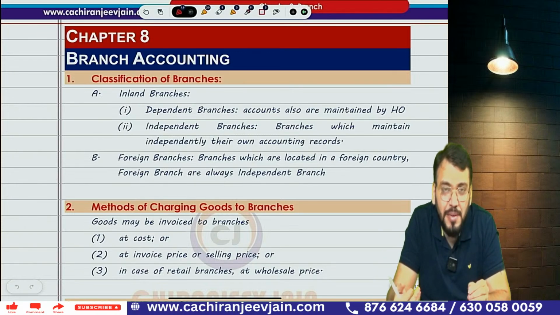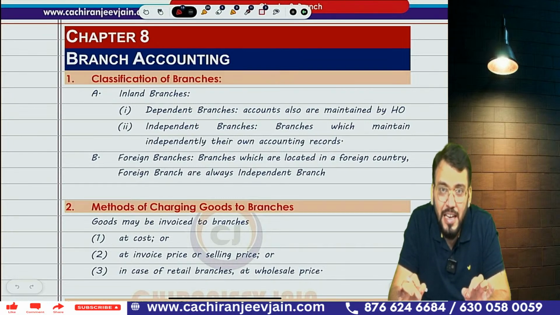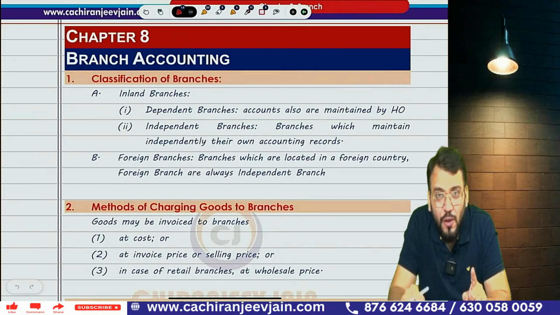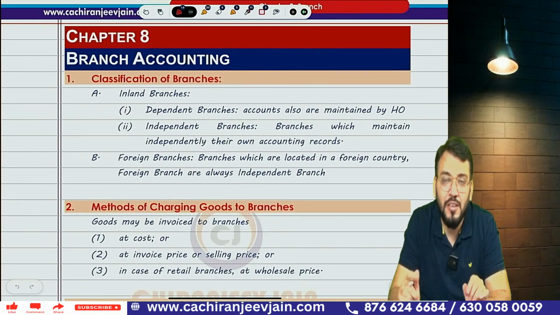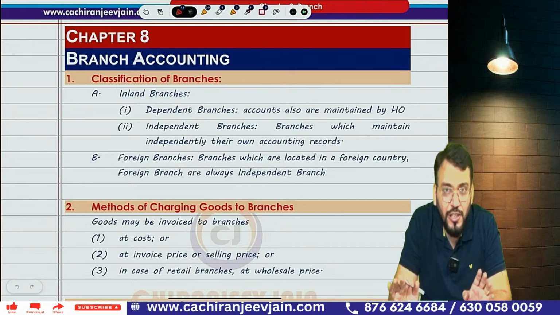When I say dependent branch, it means they are dependent on head office for the preparation of their books of account. They will not maintain any books of account of their own. For them, head office will maintain their books of account. When I say independent branch, it means they will maintain their own set of books of account. Got this point?